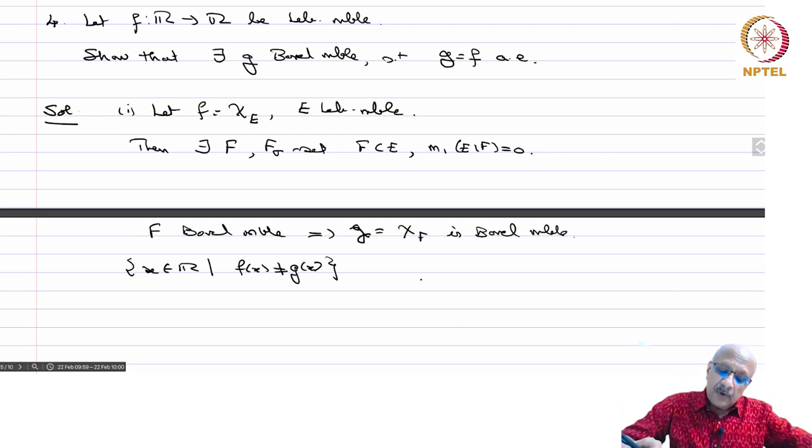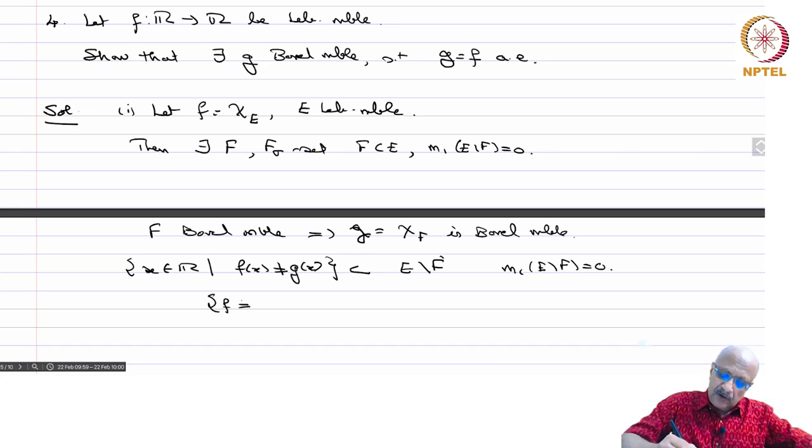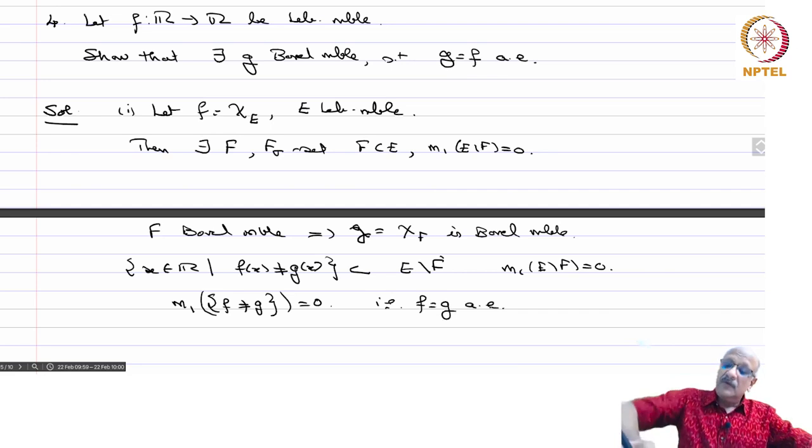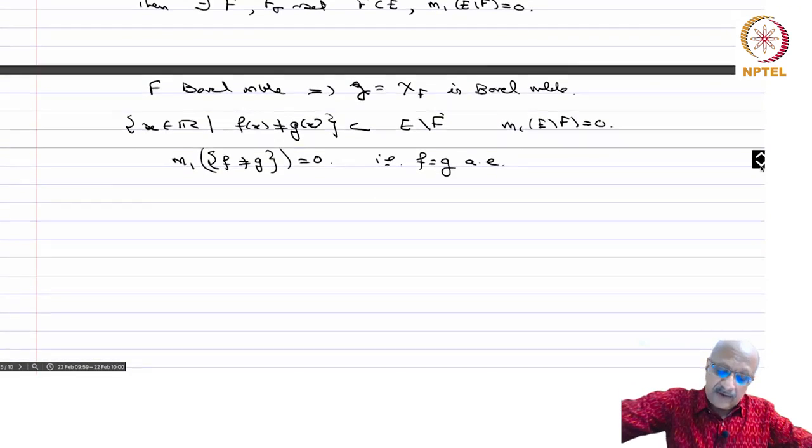Inside F, both of them are 1, and therefore this set is contained in E minus F, and m1 of E minus F equals 0. So the set where f is not equal to g has measure 0, that is, f equals g almost everywhere. So this is true for a characteristic function.